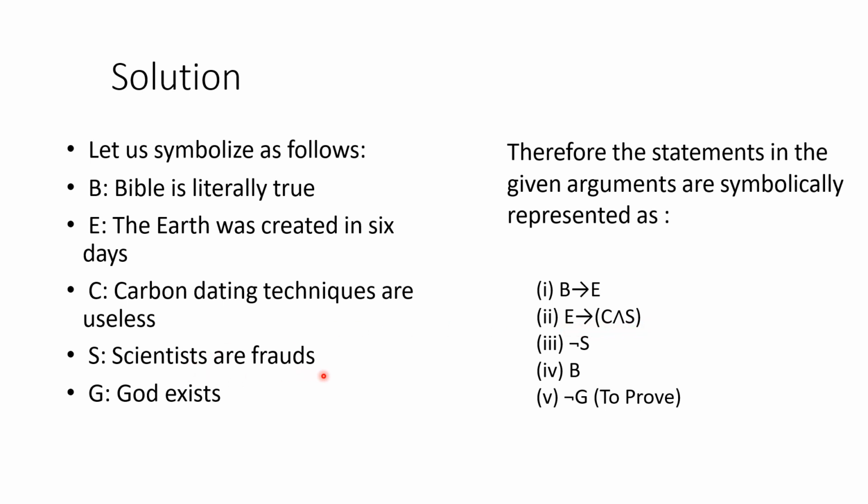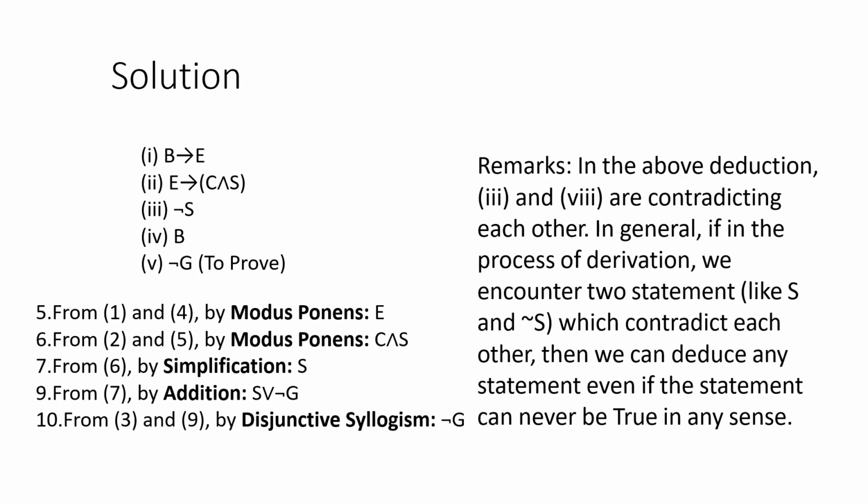Next, scientists are not frauds. That is the third sentence. So we are putting not S. Then the Bible is literally true. So B is true. Then the last one, God doesn't exist. So not G. That we have to prove. Here we will see how we can solve it.